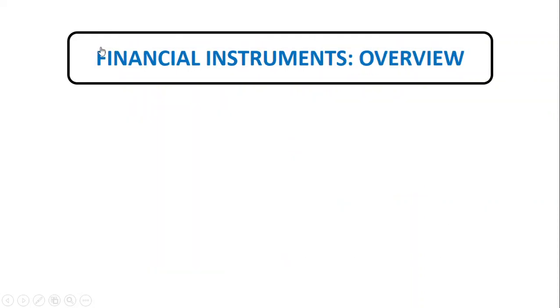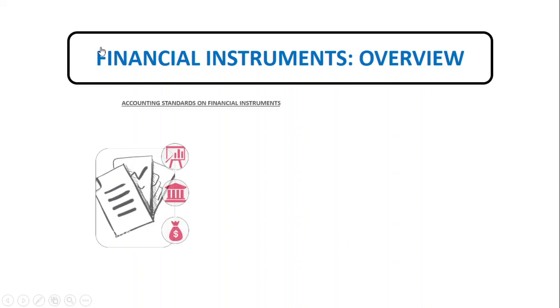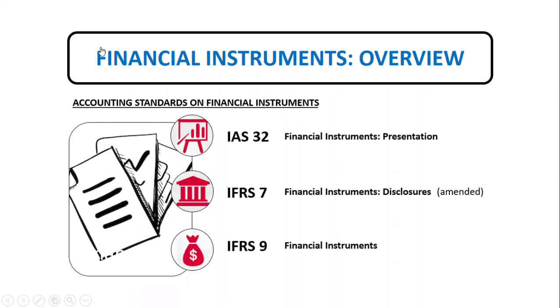Our topic for today is about the second part of financial instruments. For the overview of accounting standards on financial instruments, we have these financial instrument standards as follows. So we have IAS 32 Financial Instruments Presentation, IFRS 7 Financial Instruments Disclosure, and IFRS 9, which is the Financial Instruments. These standards became effective for the periods beginning on or after January 2018 and replaced substantially all of the